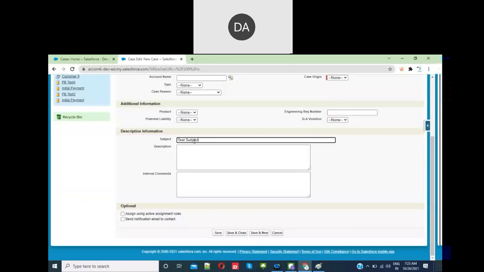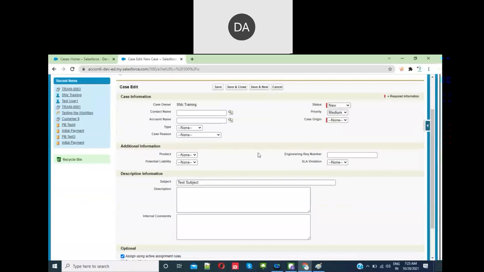Okay. So there is one thing: assign using active assignment rules. If you select this, then only the assignment rules will run. Otherwise, it won't run. Now, where is the priority field? This one. Low priority.